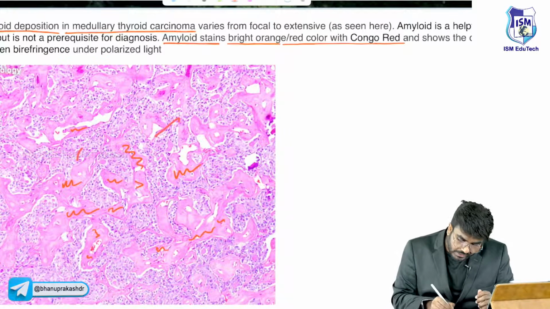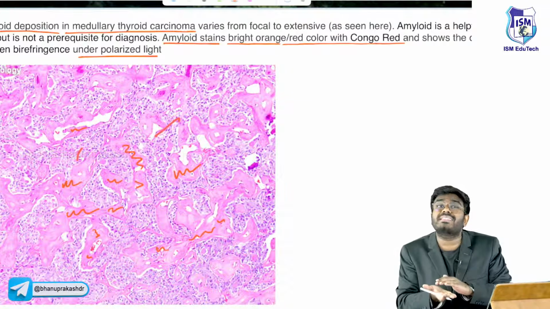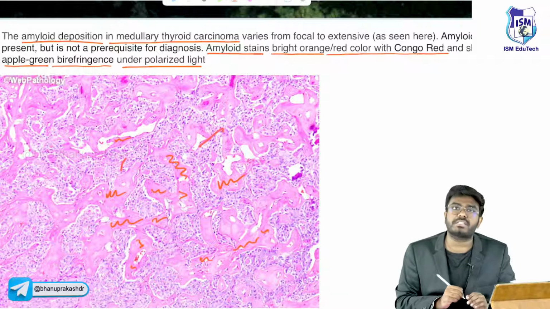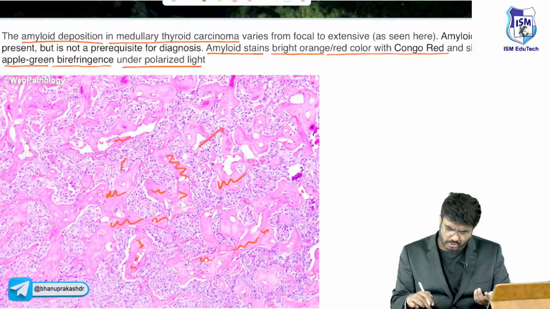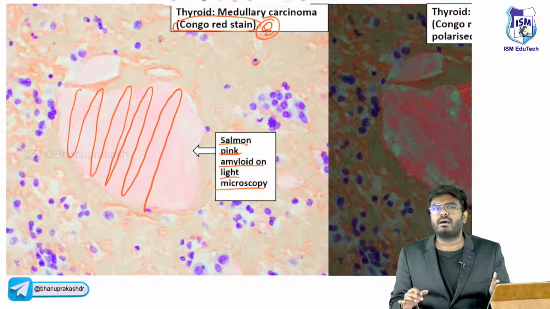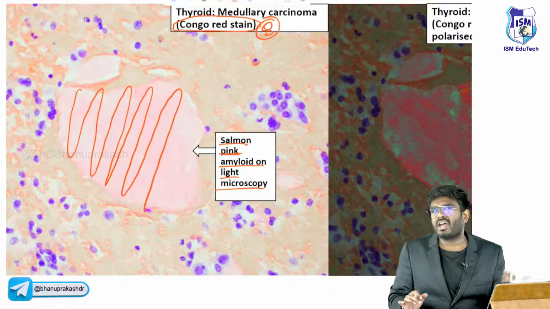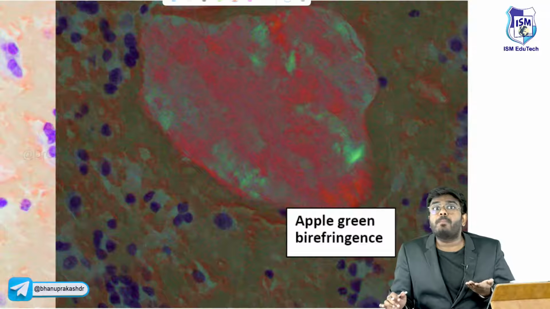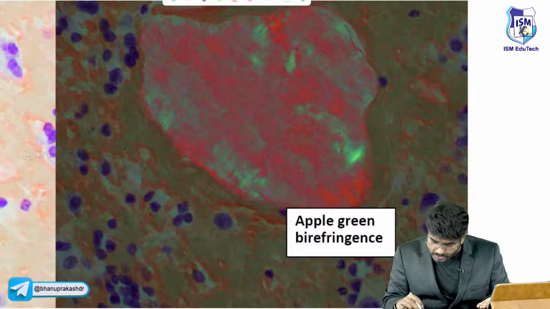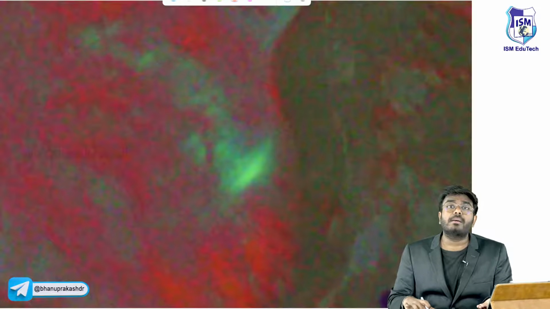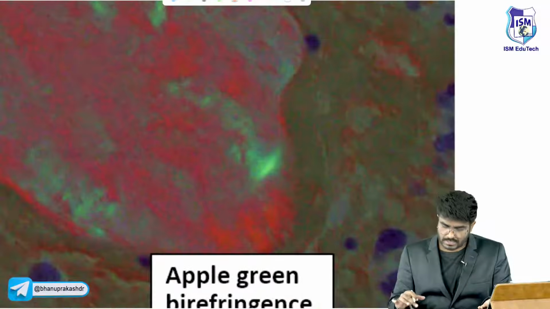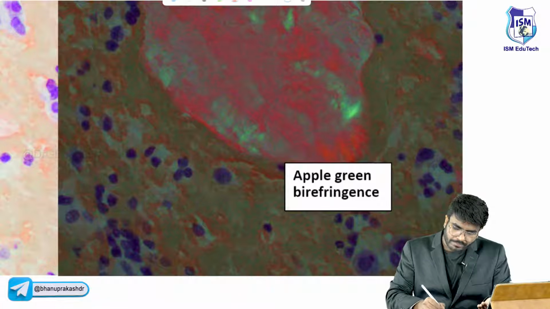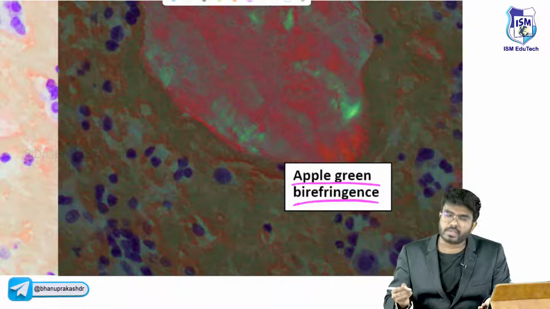But if you put it under polarized light, what will it show, sir? It will show apple green birefringence. Under light microscopy, amyloid shows the salmon pink, orange or red color appearance. But under polarized light, it shows this green color, apple green birefringence, which is shown by amyloid.